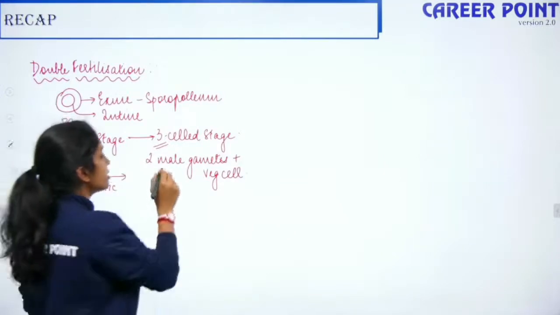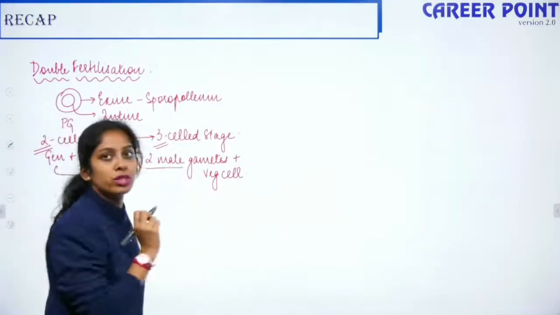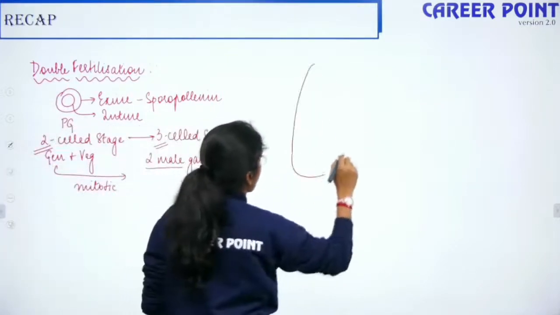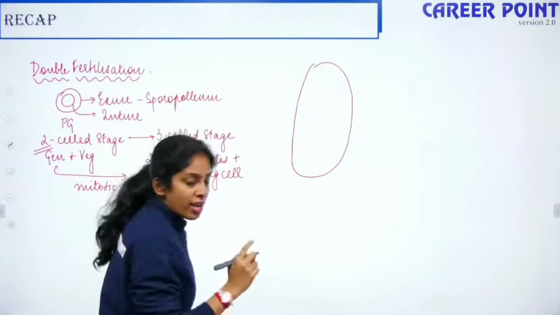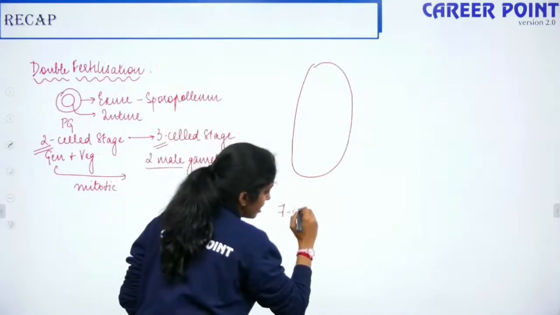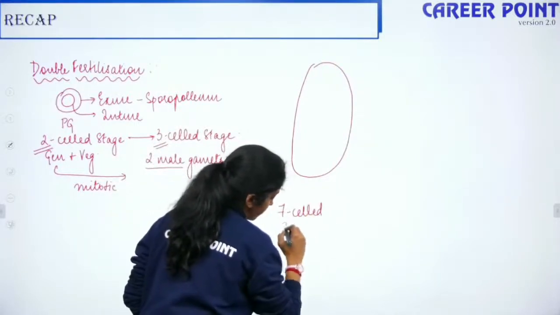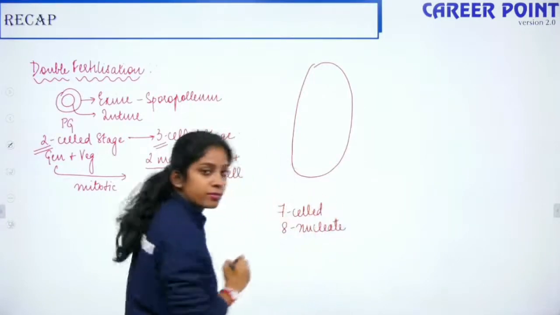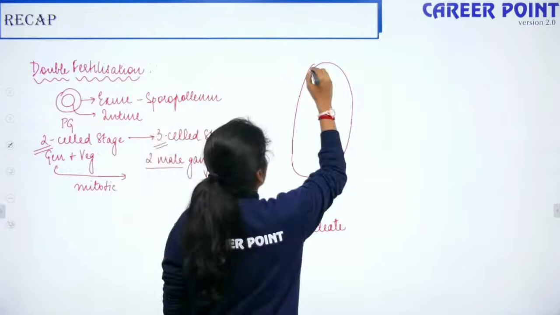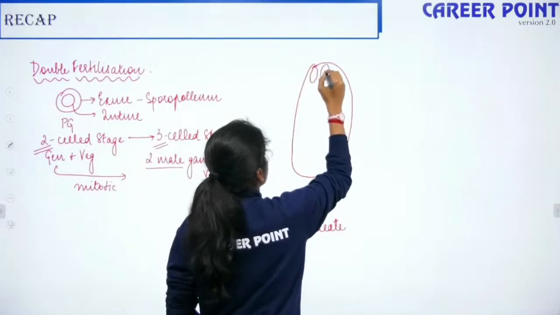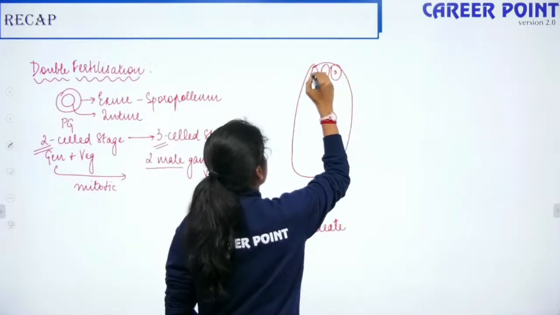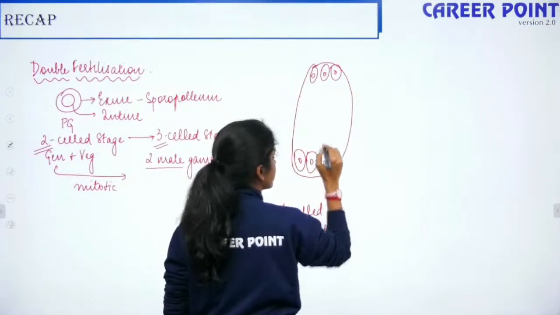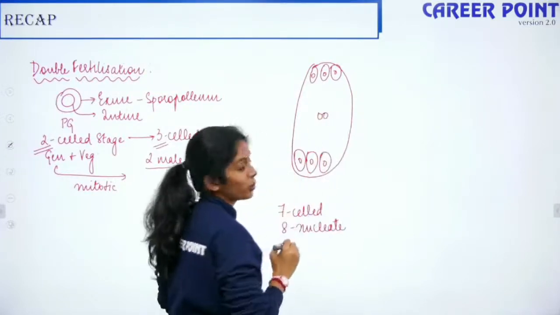So now this male gamete has to fuse with the female gamete. The female gamete is present inside the embryo sac. So your embryo sac is 7-celled and 8-nucleate. Fine. So here you have 3 cells. Here you have 3 cells, and here you have 2 nuclei.